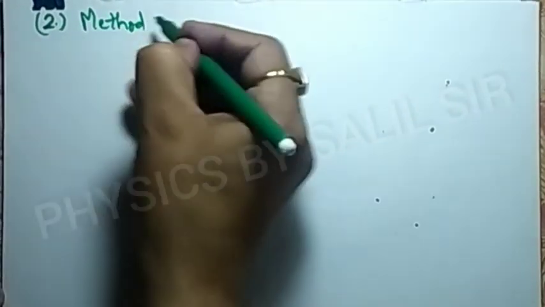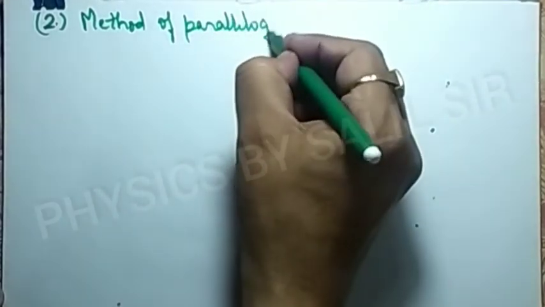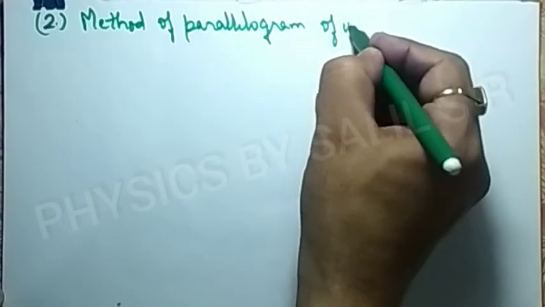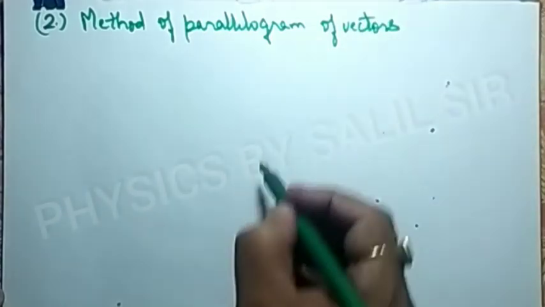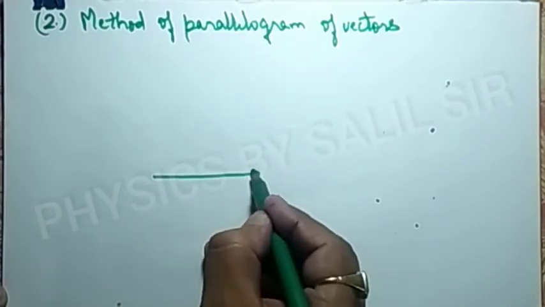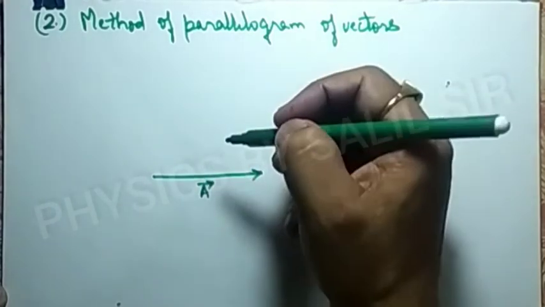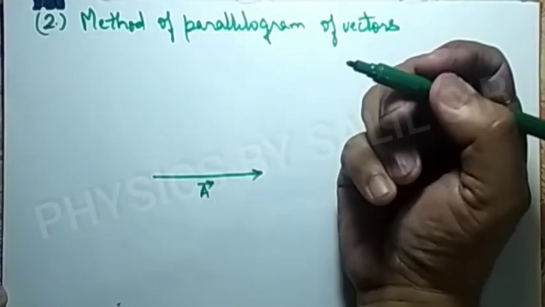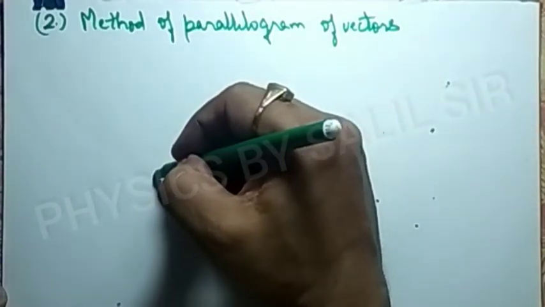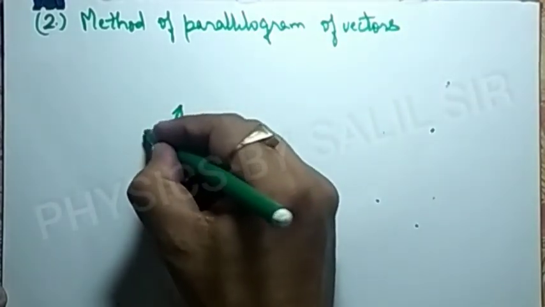Method of parallelogram of vectors. In this method, what we are doing, we will draw vector a, and if vector b is at some angle from the horizontal, then we can draw vector b in this form.